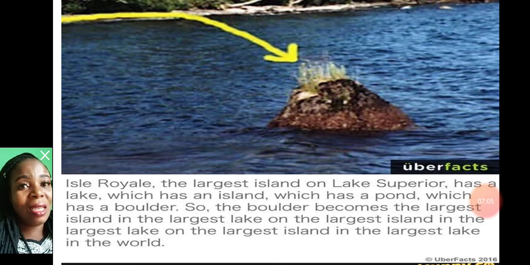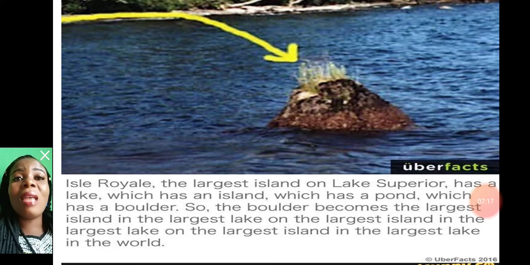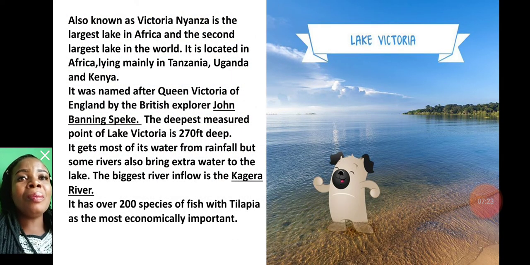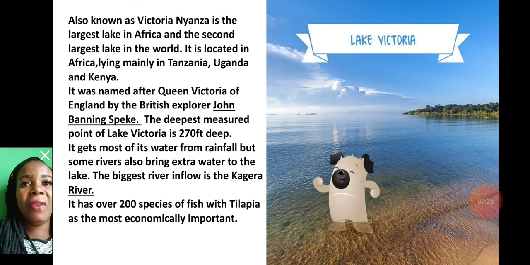Now you get it. The boulder is located in Isle Royale, and Isle Royale is the largest island on Lake Superior, and it has a lake, and the lake also has an island, and the island has a pond. Do you understand it now? All right, let's move on. Now, the next one is Lake Victoria.